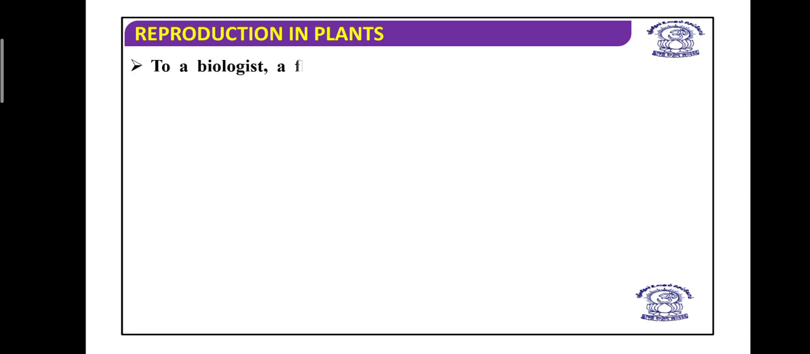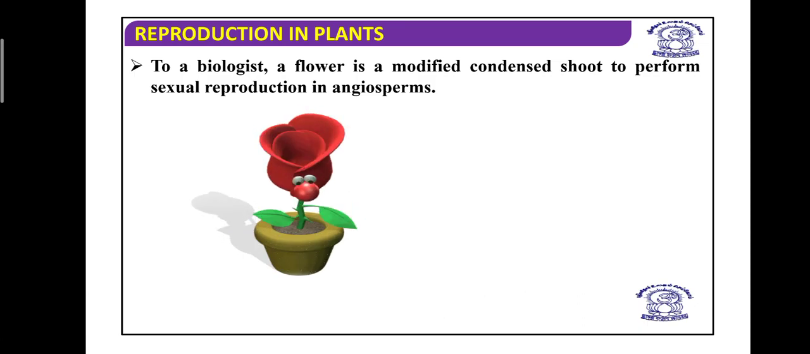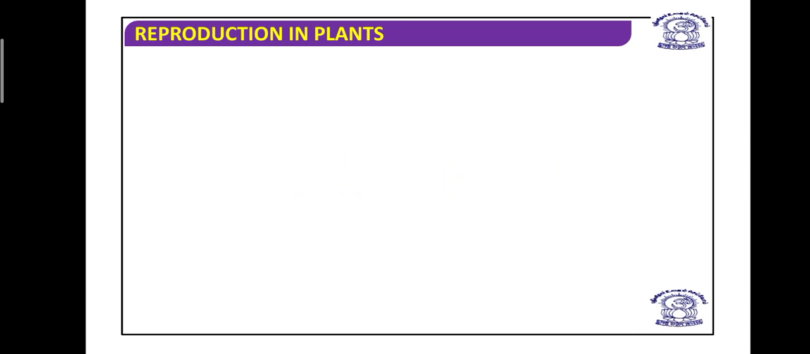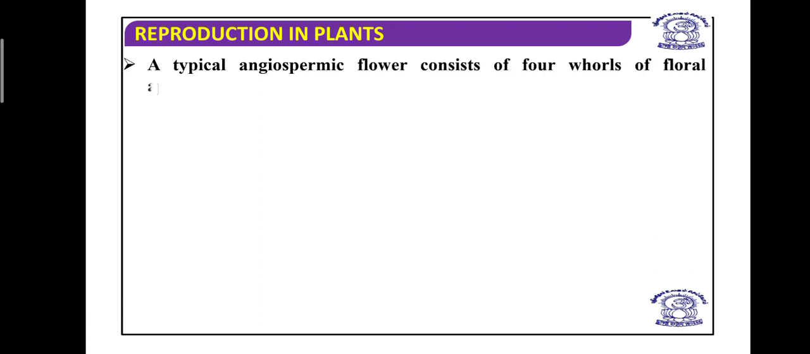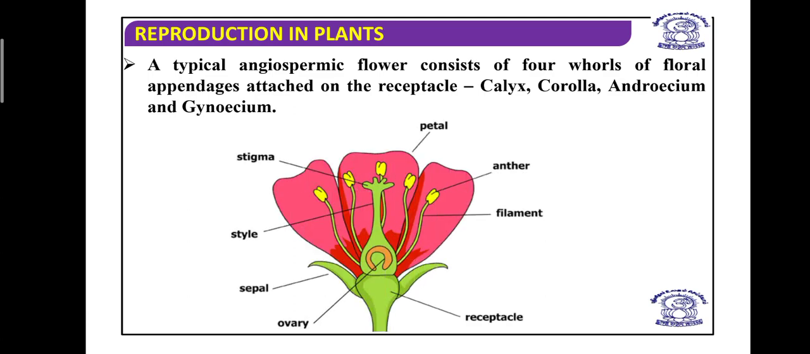Now, when we talk about reproduction, to a biologist, flower is a modified condensed shoot. See, at the tip of the shoot, you will find initially the apical meristem, and that gets modified into the floral meristem, and the floral meristem will form what? Flower, and that flower performs sexual reproduction in angiosperms. So, this is the flower, and in a typical angiospermic flower, it has four whorls of floral appendages on a receptacle, on the thalamus. That is calyx, corolla, androecium, and gynoecium.